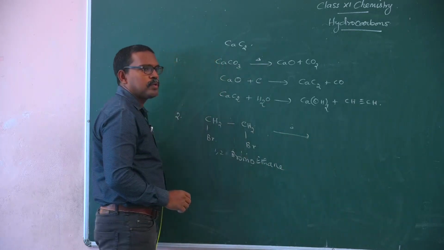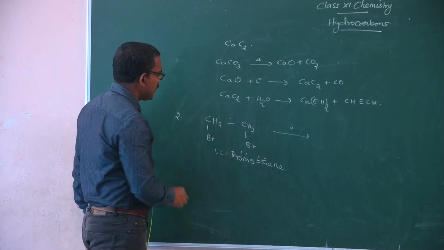This compound undergoes dehydrohalogenation.